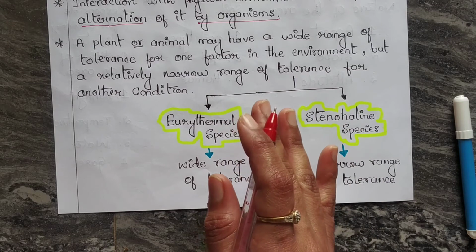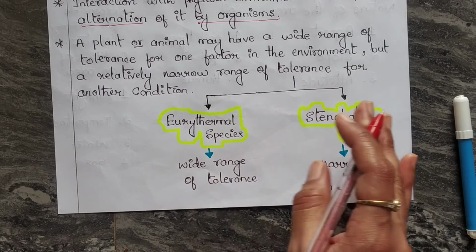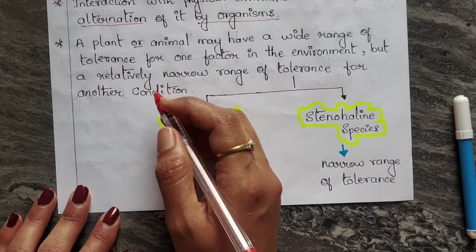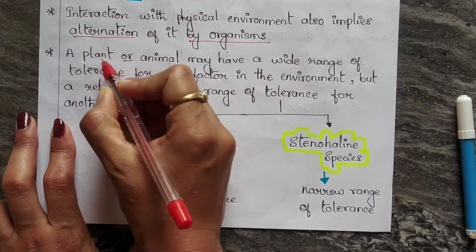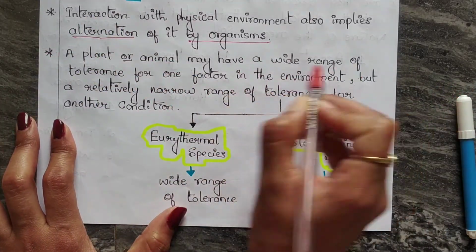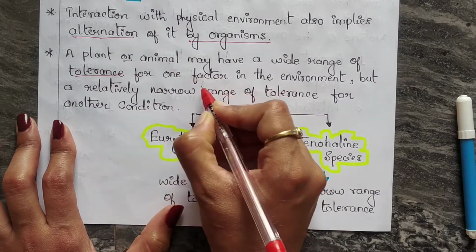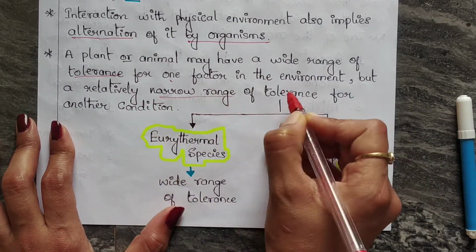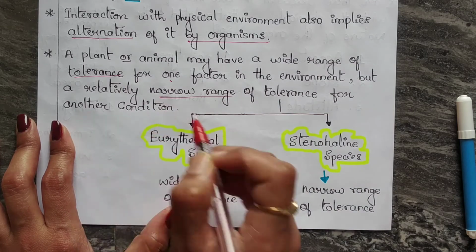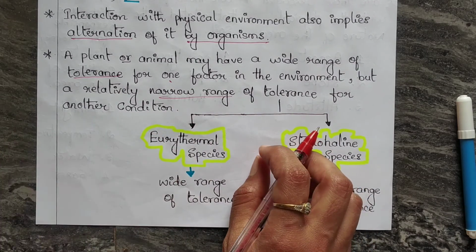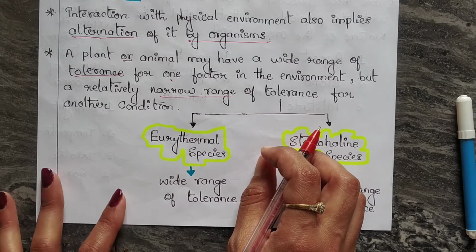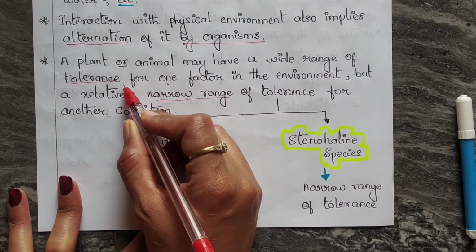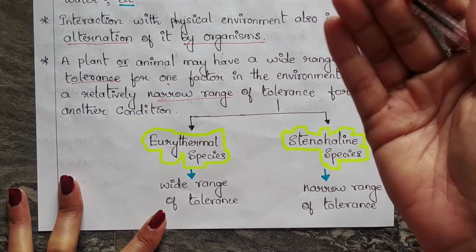A plant or animal may have a wide range of tolerance. One more point to mention here: a plant or animal may have a wide range of tolerance for one factor in the environment, but a relatively narrow range of tolerance for another condition. This is right, because one person can tolerate high temperature, but another person can't.